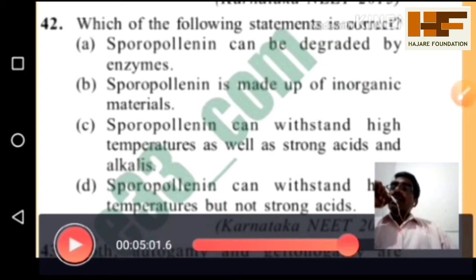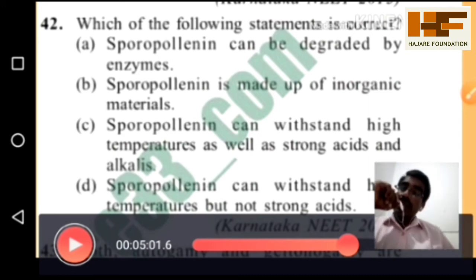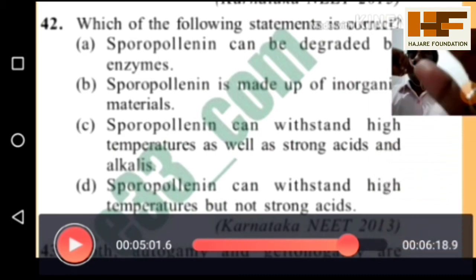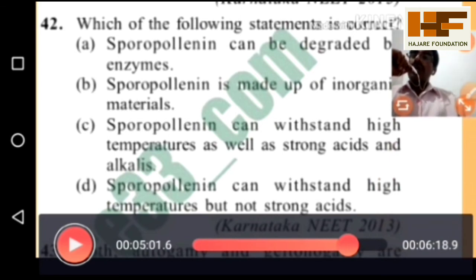And you can see, which of the following statements is correct? Sporopollenin can be degraded by enzymes. Sporopollenin is made up of inorganic material. Sporopollenin can withstand high temperature as well as strong acids and alkali. Sporopollenin can withstand high temperature but not strong acids. This question was asked in the Karnataka test in 2013.